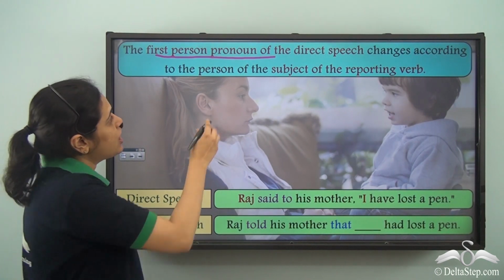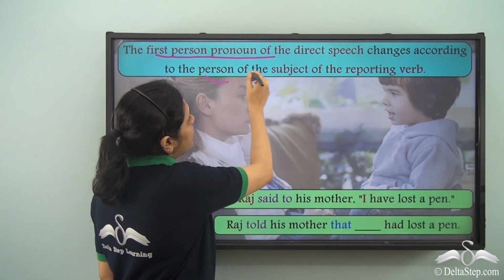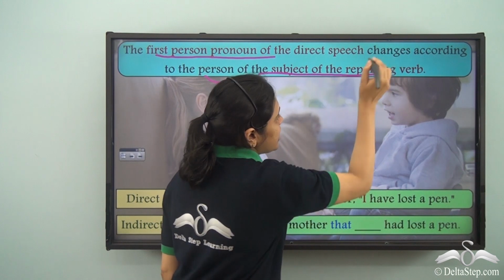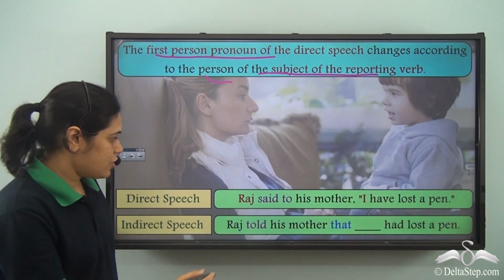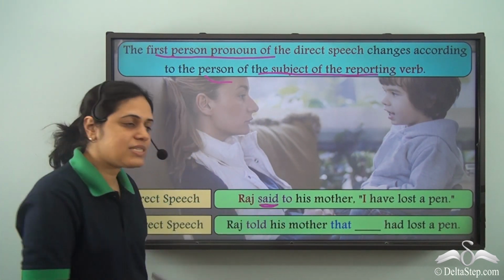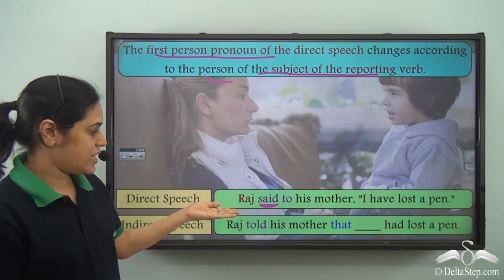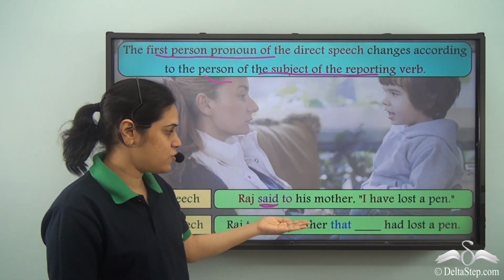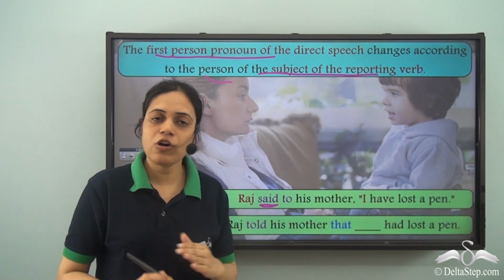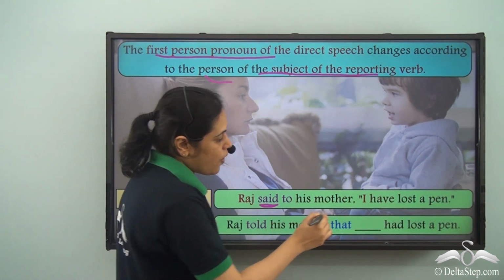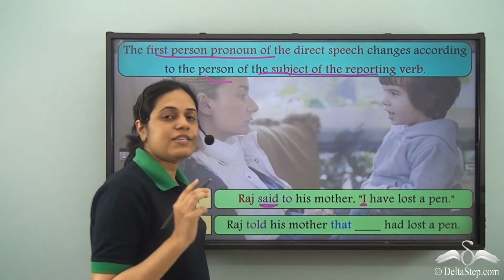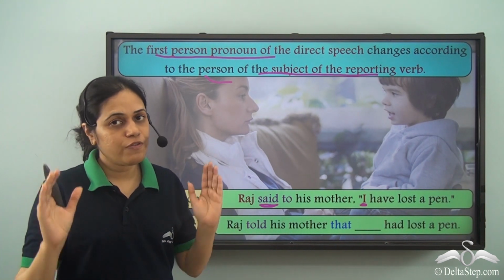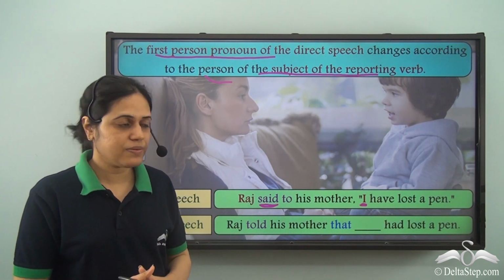So how does it change? It changes according to the person of the subject of the reporting verb. So the reporting verb here is said. The sentence is, Raj said to his mother, "I have lost a pen." Now I is the first person pronoun within the inverted commas.